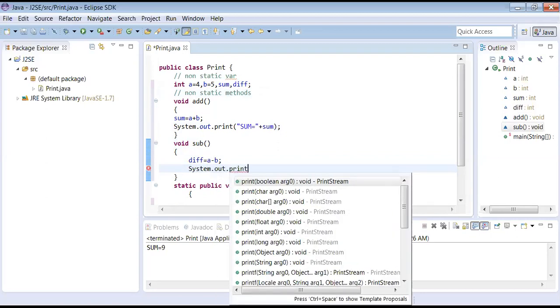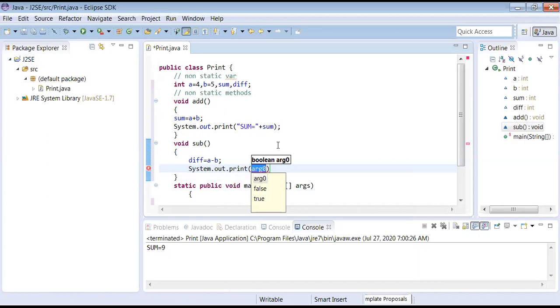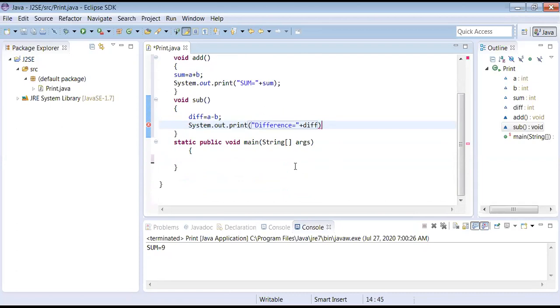You can write anything for the print. It is up to you, but it should still be meaningful so that we understand. That's why I have written difference totally. Now diff. Fine. Over. Now your main part comes.